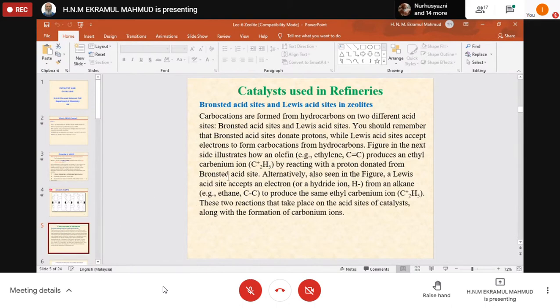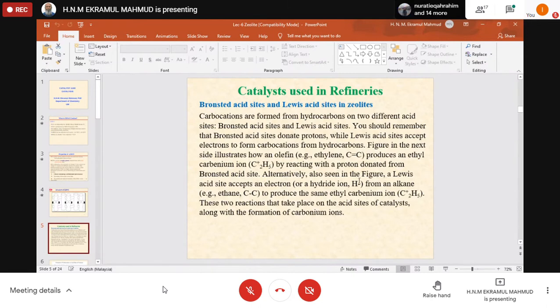The figure in the next slide will show how an olefin, ethylene, produces an ethyl carbonium ion, C2H5 plus, by reacting with a proton donated from a Bronsted acid site.